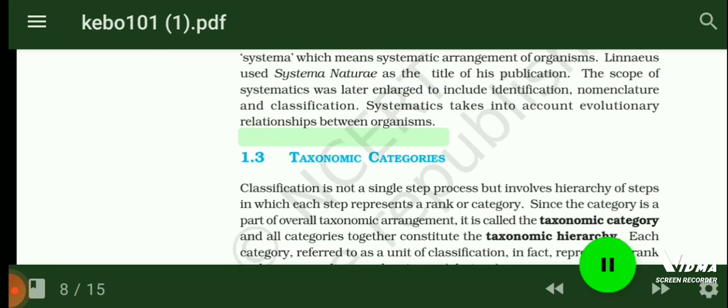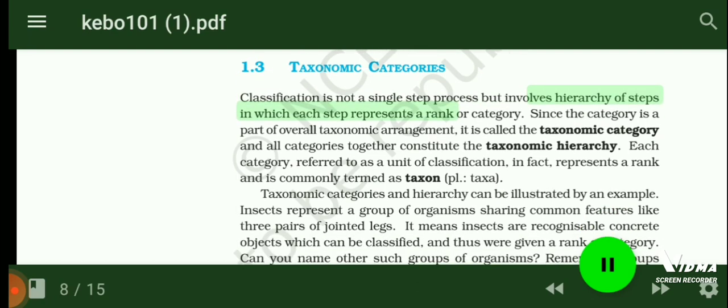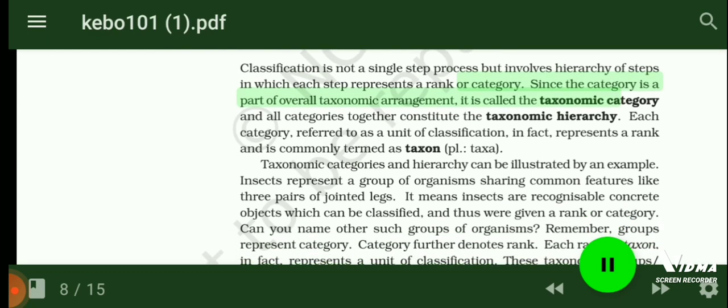1.3 Taxonomic categories. Classification is not a single-step process but involves a hierarchy of steps in which each step represents a rank or category. Since the category is a part of the overall taxonomic arrangement, it is called the taxonomic category and all categories together constitute the taxonomic hierarchy. Each category, referred to as a unit of classification, in fact, represents a rank and is commonly termed as taxon, plural taxa. Taxonomic categories and hierarchy can be illustrated by an example.